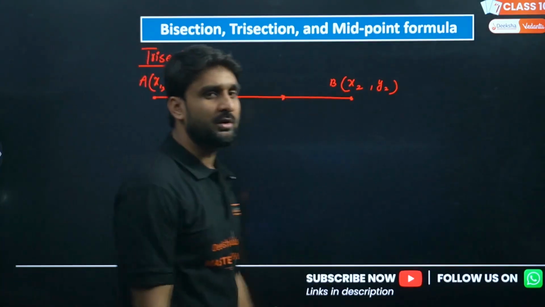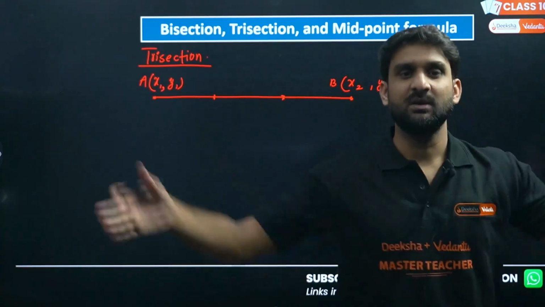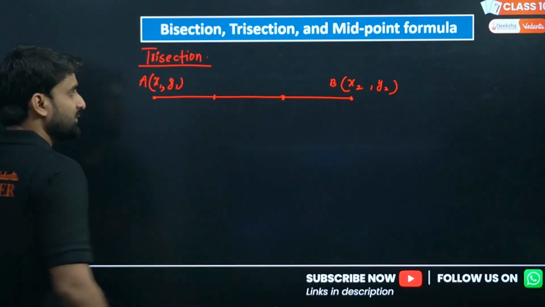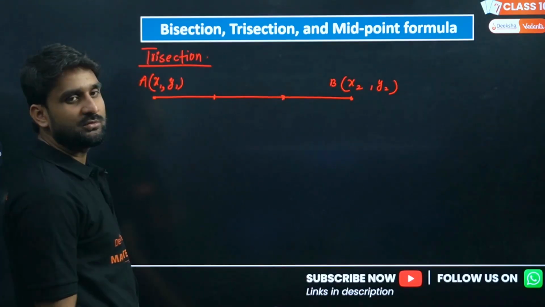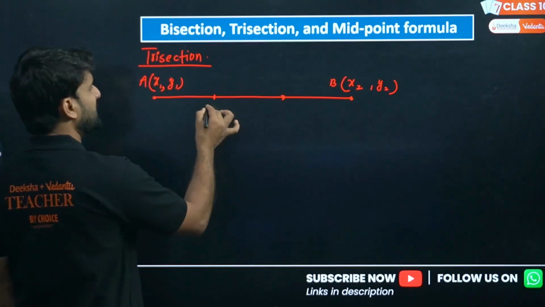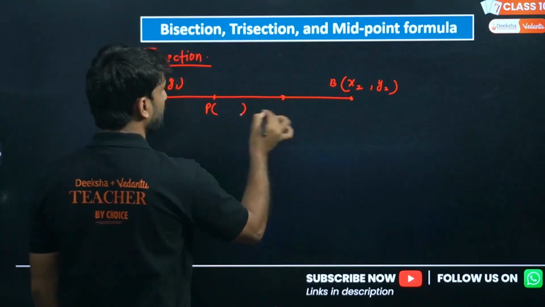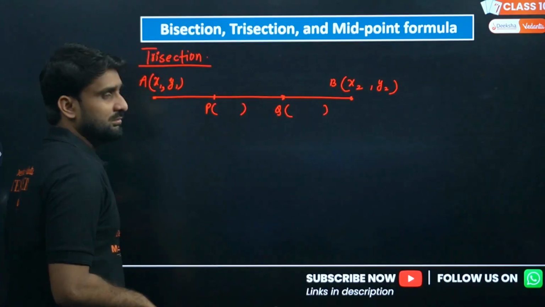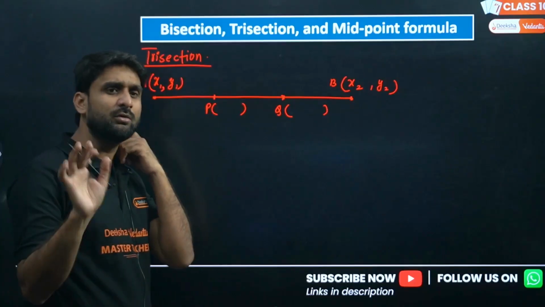So how many coordinates will be there on the line segment? Excepting the extreme coordinates, there will be two points which divide the line segment AB into three equal parts. Let's call them P and Q. I'm not writing the coordinates of P and Q, x comma y. I'm giving you the concept.